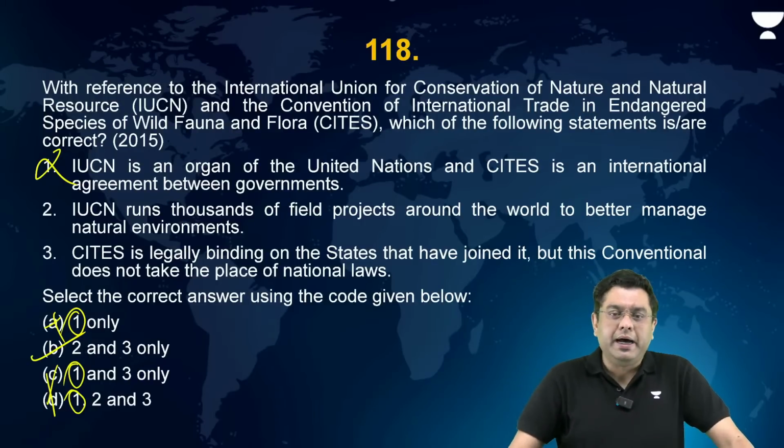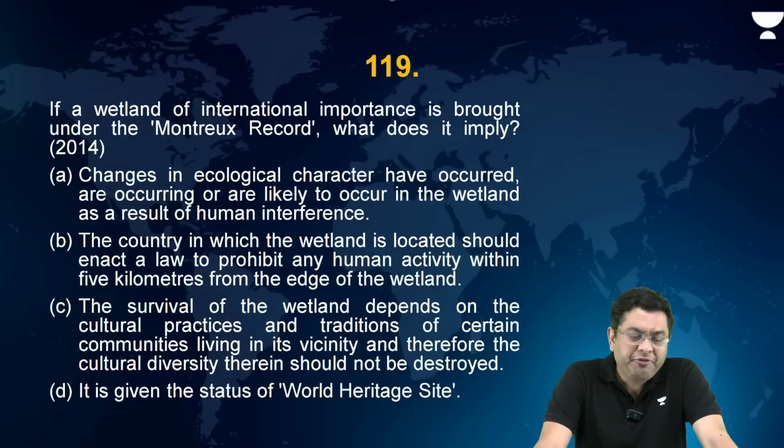Now, if a wetland of international importance is brought under the Montreux Record, what does it imply? Changes in ecological character have occurred, are occurring, or are likely to occur in the wetland as a result of human interference.